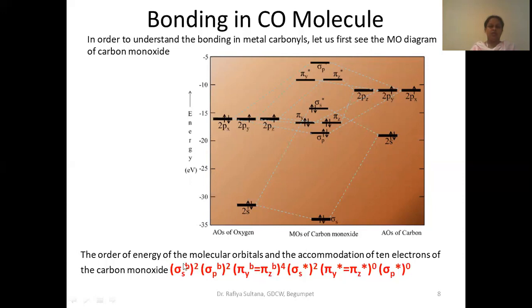So now, while writing, the order of energy of the molecular orbitals is like this: sigma bonding, then pi orbitals, then again sigma, then pi orbitals, then sigma. Let us see here. Sigma s bonding. How many electrons can be accommodated here in sigma? So total how many electrons are there? 1, 2, 3, 4, 5, 6, 7, 8, 9, 10. We have to accommodate these 10 electrons in these molecular orbitals in energy order.